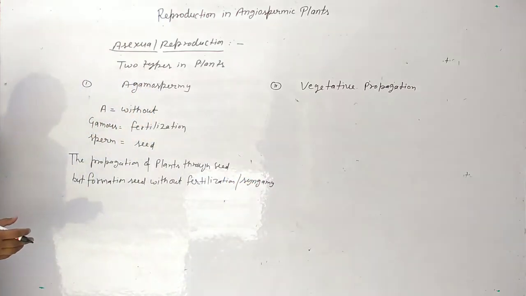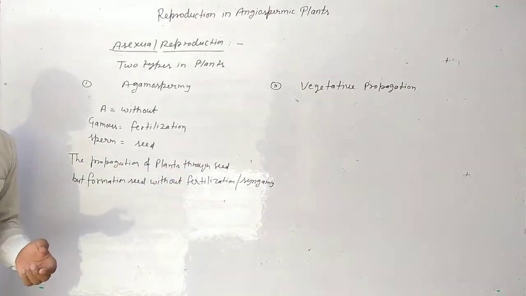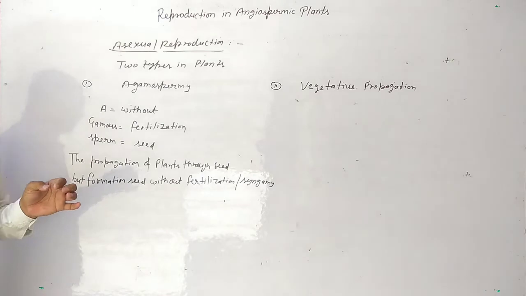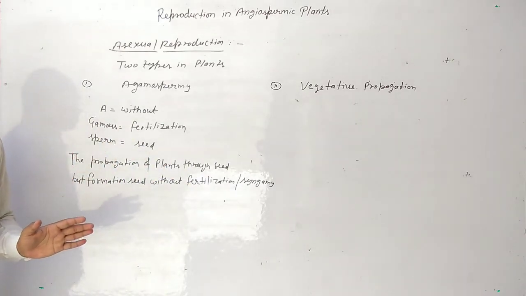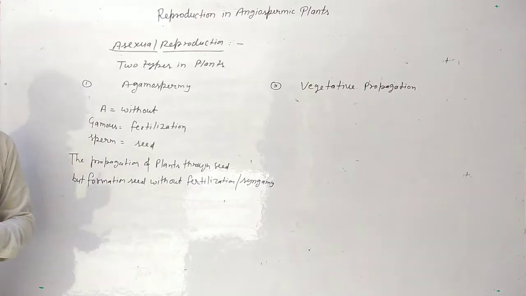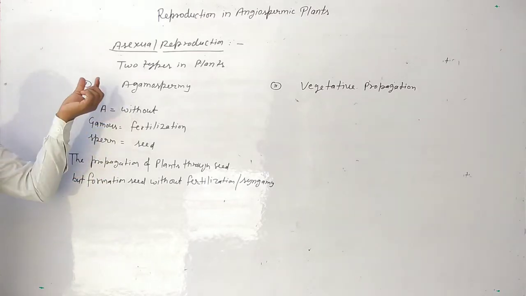Here the new plant occurs through seed, but the seed formation is without fertilization, without syngamy, so it is called agamospermy.